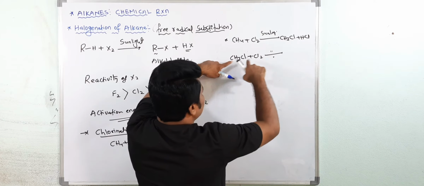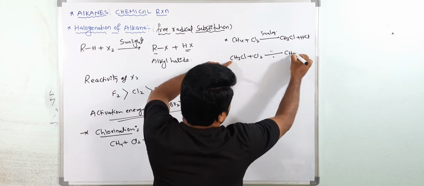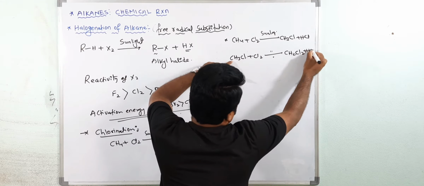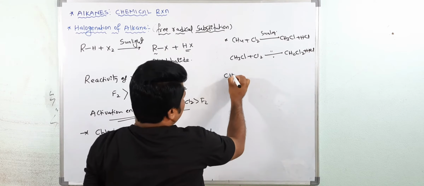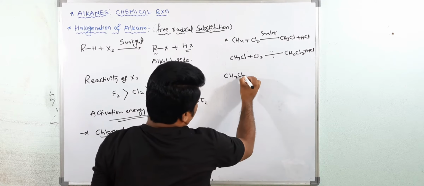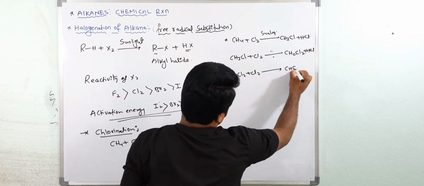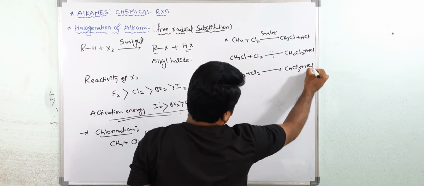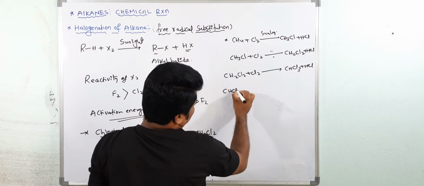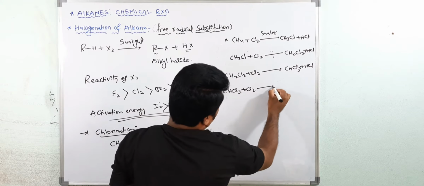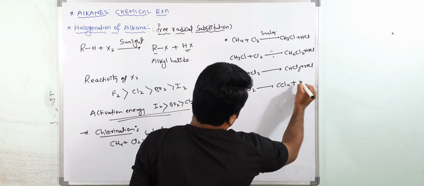One H is replaced again by Cl. Then you will get CH2Cl2 and HCl. That dichloromethane is more reactive than methyl chloride. Then again it will react and you will get CHCl3, chloroform, and again HCl. This chloroform again reacts with Cl2. Then we will get CCl4 and HCl.